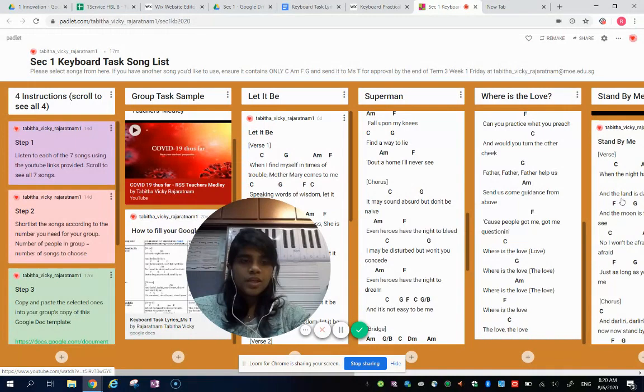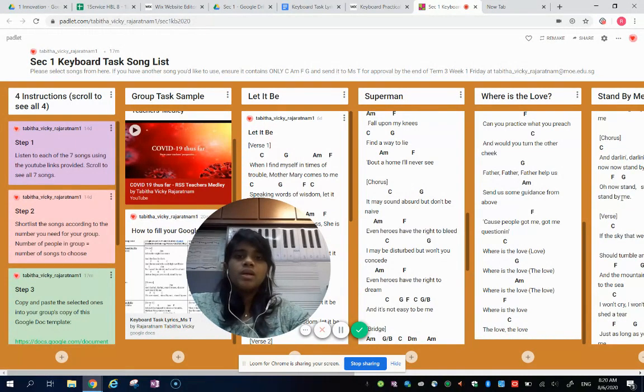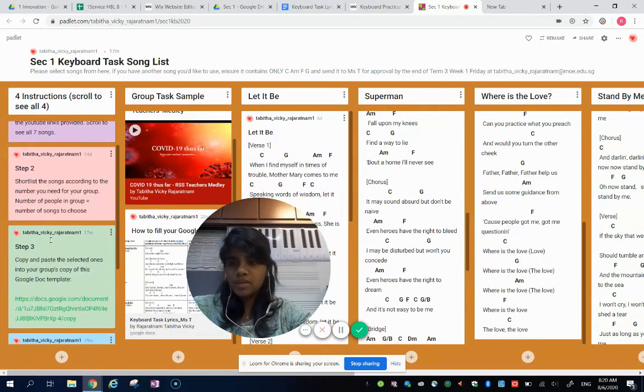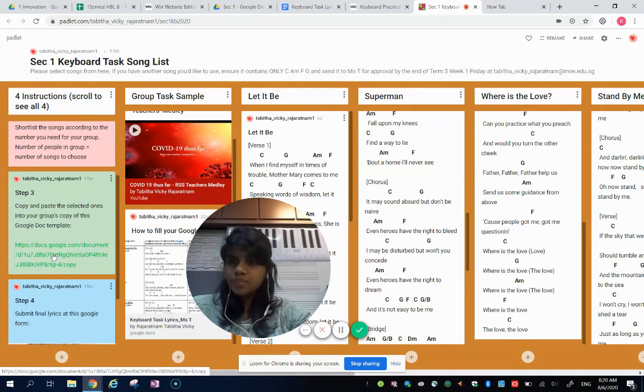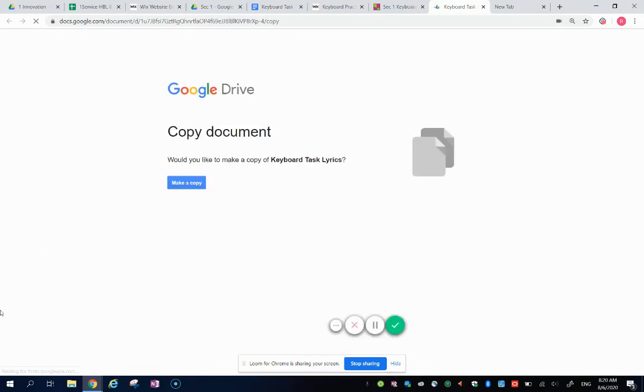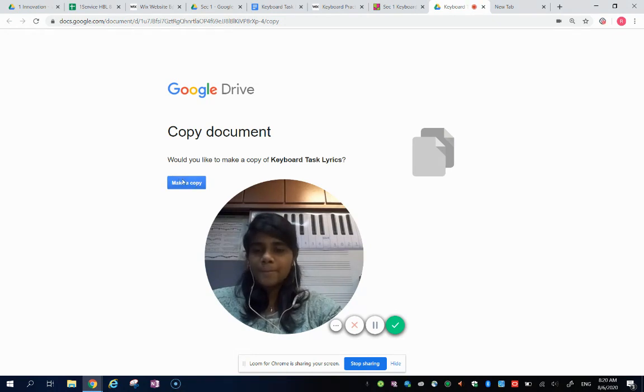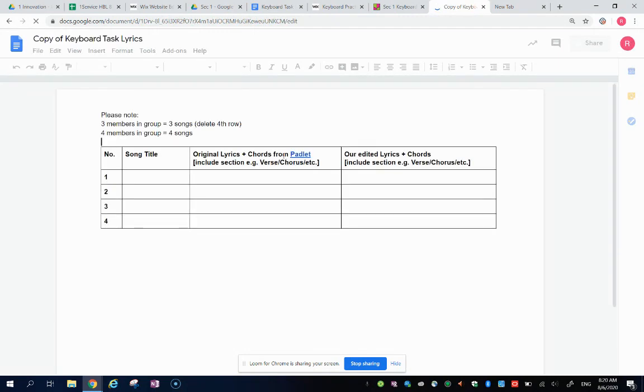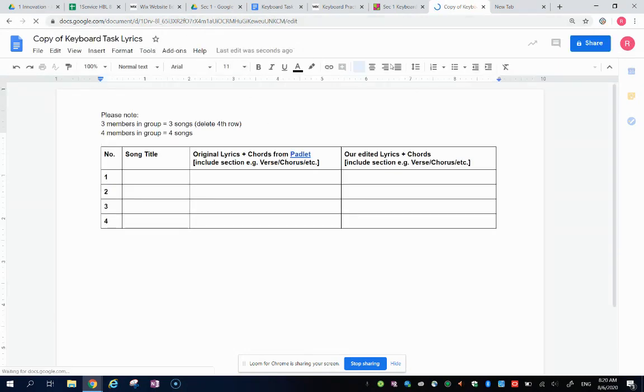You should be in communication with your group members right now. So how do I do that? The best way would be, you see step 2 and then step 3. This part, you can click on it first. Then it will prompt you to make a copy. This is just supposed to be one person. You should have done this last week. Otherwise, you click make a copy, and it will make a copy for you. Now there's only one person in this document.